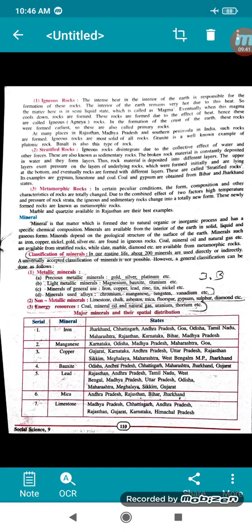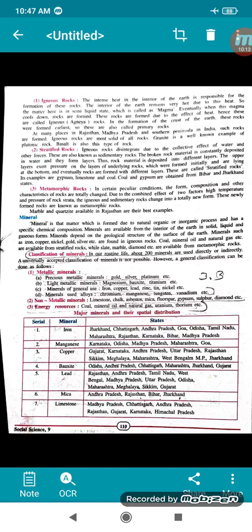In our routine life we are using, directly or indirectly, almost 200 types of minerals. The classification given is metallic, non-metallic and energy resources. Under metallic come precious metallic minerals like gold, silver, platinum, etc. Light metallic minerals include magnesium, bauxite, titanium. This is also one of your answers, so please note it down. Minerals of general use are iron, copper, lead, zinc, tin, nickel, etc.